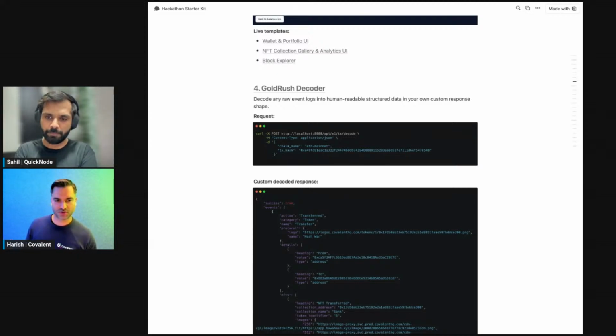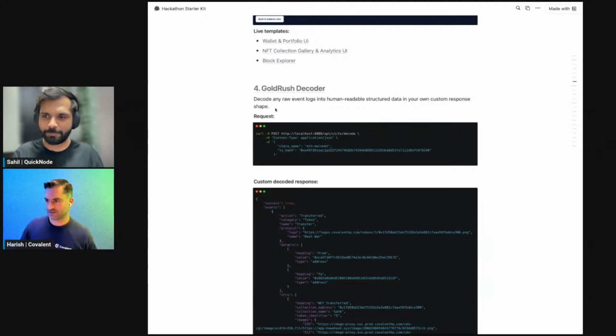And what's cool with the decoder is, in addition to seamlessly pulling data from our database, you can actually pull in data from any other external API, do your transformation, your aggregation, any of that stuff, and then have a response shape that is specific for your application. So it's pretty powerful in that sense, that you can actually combine it with external data feeds.